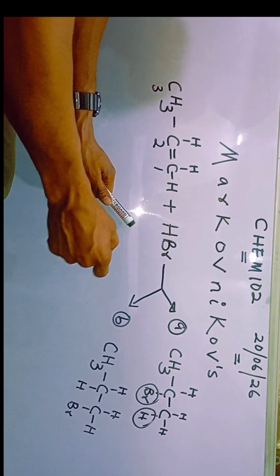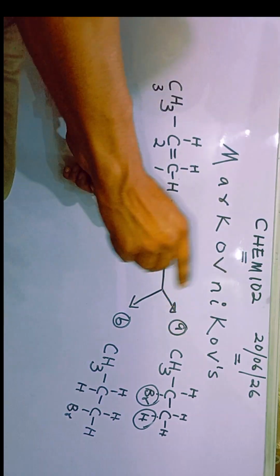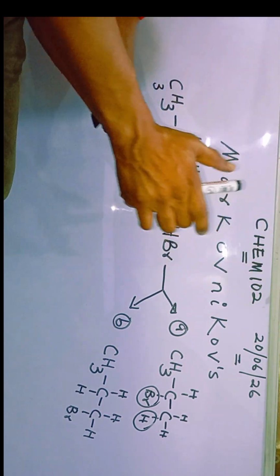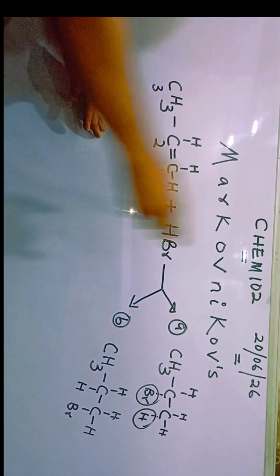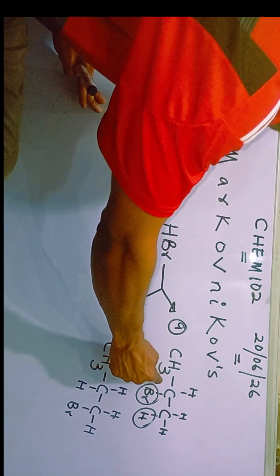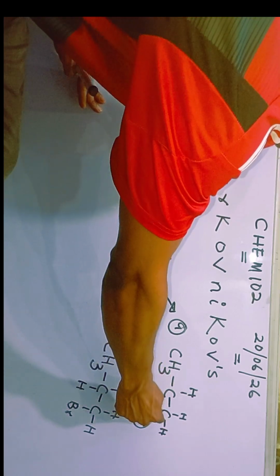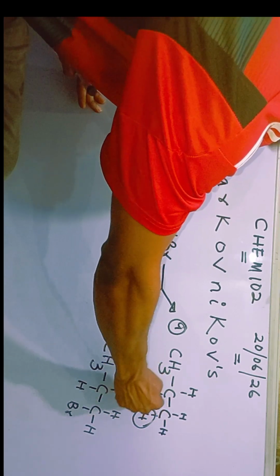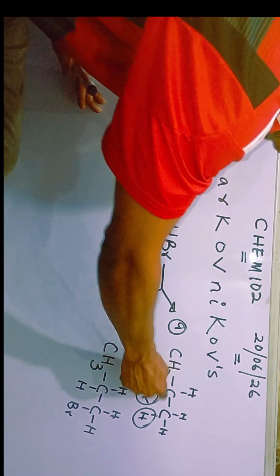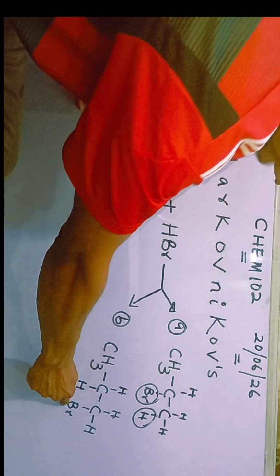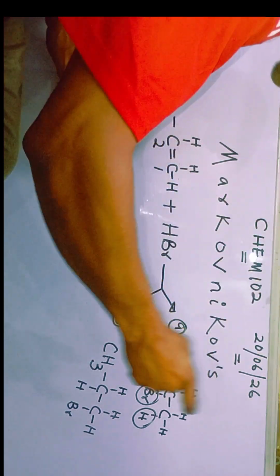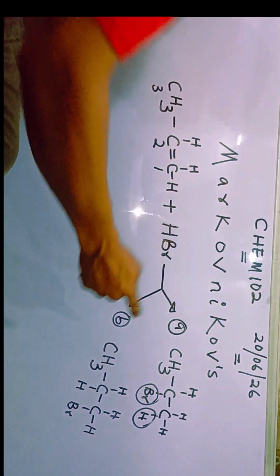Are you with me? But class, there is something. In every rule, there is what we call an exception. And that is what UNN will always ask you. Watch me. If I'm reacting hydrogen bromide with propene, I'm supposed to produce 2-bromopropane. That means a bromo group should be attached to carbon number 2, giving you 2-bromopropane, not 1-bromopropane. The right product, which is the Markovnikov product, is 2-bromopropane, not this one.